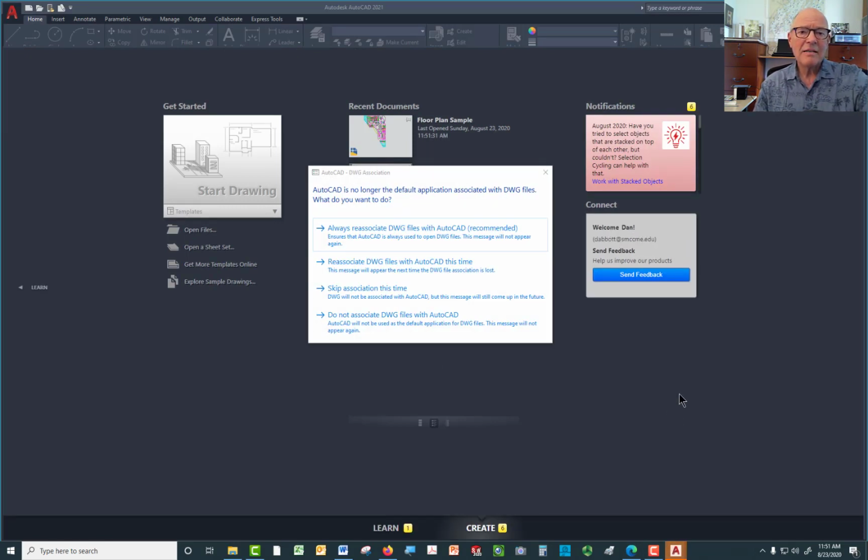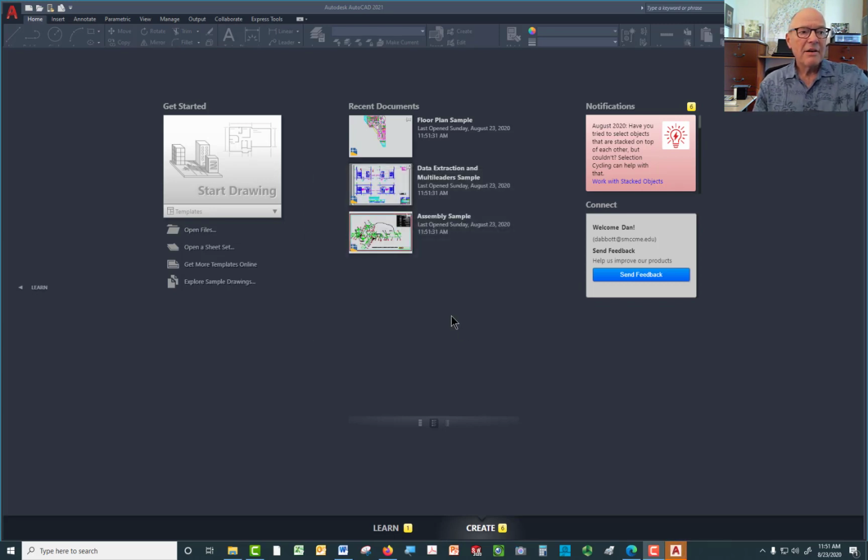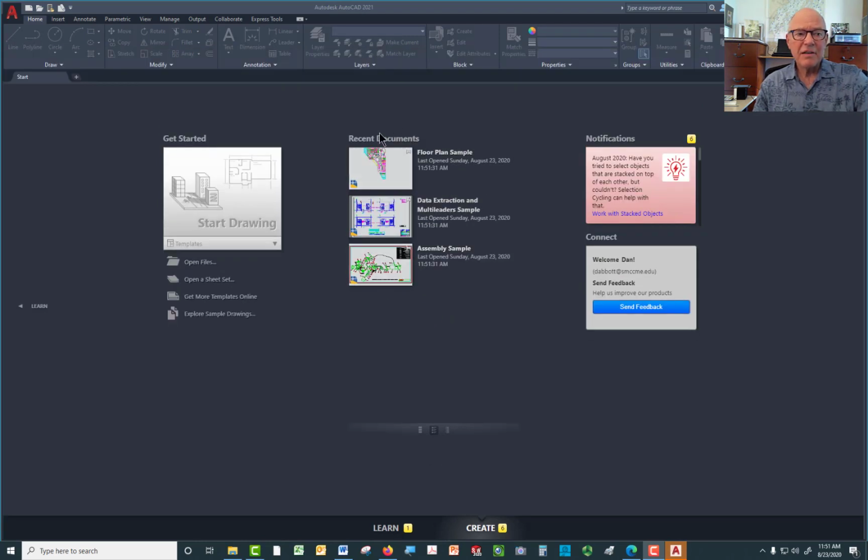as we go along. The first sign you might get, it depends on whether you have any DWG files, is whether or not you want AutoCAD to be associated with the file type DWG. We do, so we're going to just pick that. Now you have this screen. This screen shows you recent documents and simply some samples that they send you that you can open up and take a look at if you want.